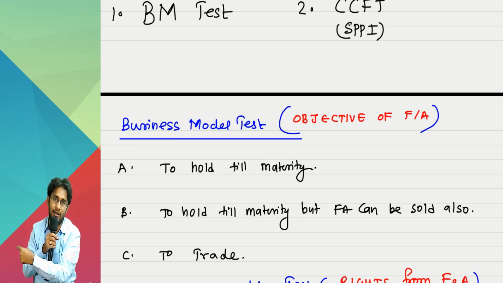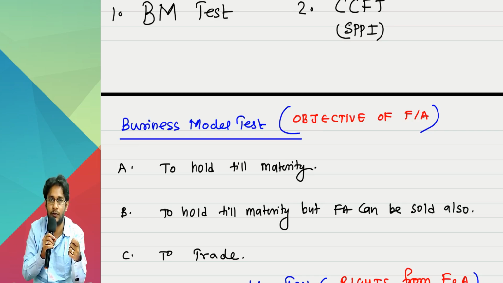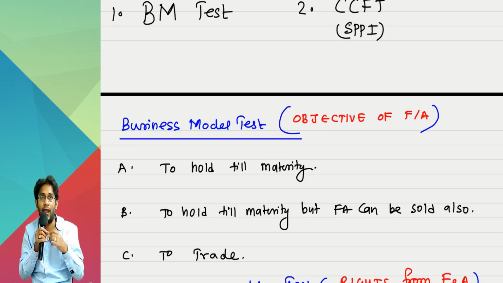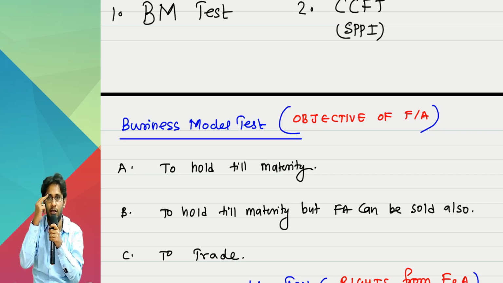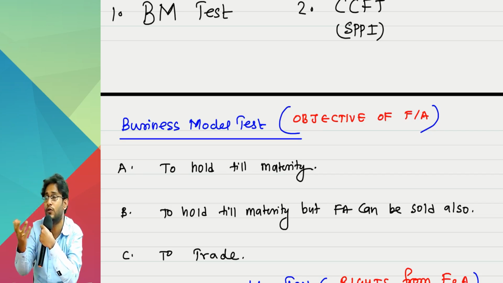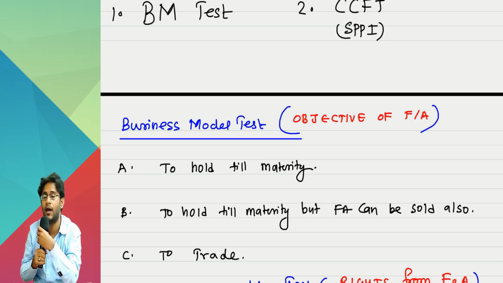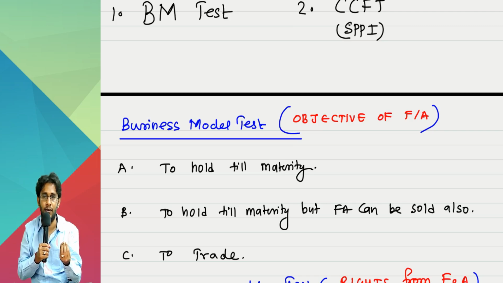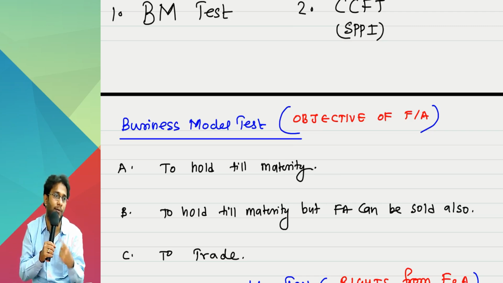But this is not like that. This is a bond investment. I have the option of holding till maturity also. Then what did I decide on day one? Either I will hold it till maturity or I will sell it. I kept both options in view and watched. Eventually I sold it off. But in the first year and second year, whatever fair value gains there were, you parked in the OCI reserve. Now you release that to your P&L account, because the selling objective was always there in my mind.